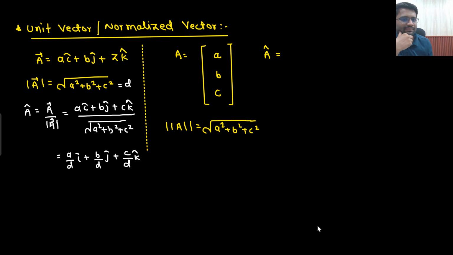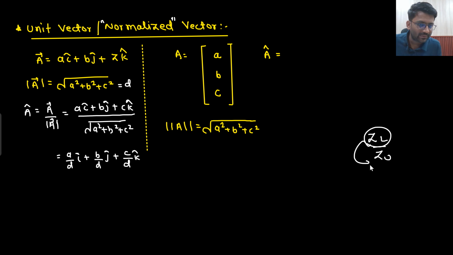Understandable? Similarly here, what do you mean by normalized vector? In complete mathematics, wherever you see the word normalized, normalized means divide by the magnitude, that's it. Even in electronics, in MFT, you will say normalized impedance, normalized load impedance. Whenever we see normalized impedance, we divide by Z naught. So normalized means it will be divided by something. You are normalizing this impedance with respect to Z naught.